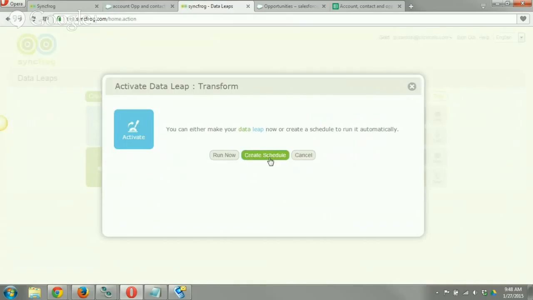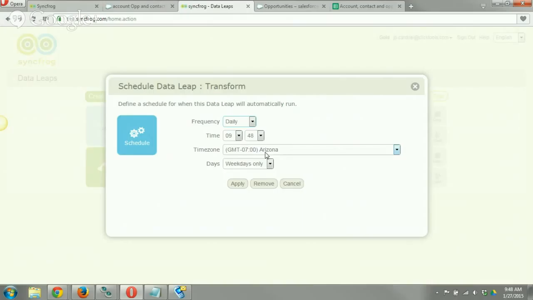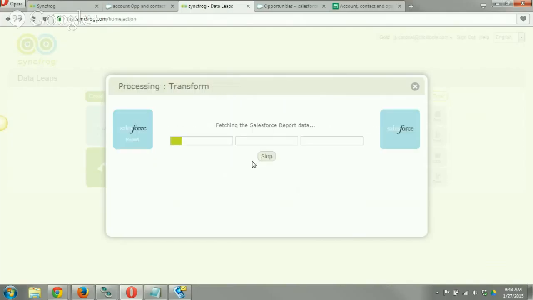Now again, if I have this particular account as a gold package, I can create a schedule for this, and I can say, hourly, run it every 2 hours, every hour. I can run it daily, every day, at a specific time, what time zone, weekdays or every day. Today, I'm just going to run it now, and that's going to grab our Salesforce report data.